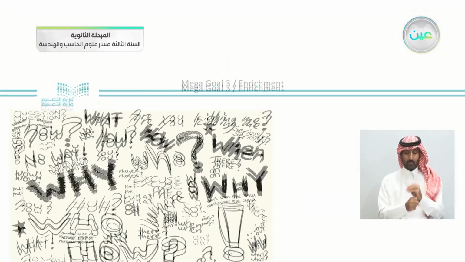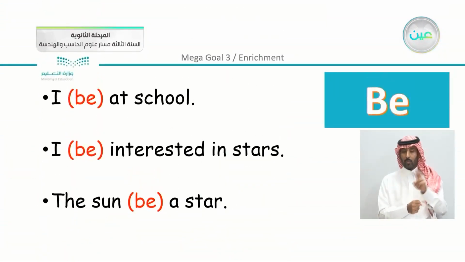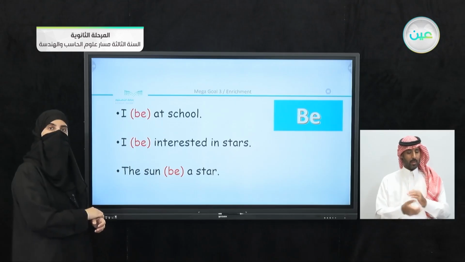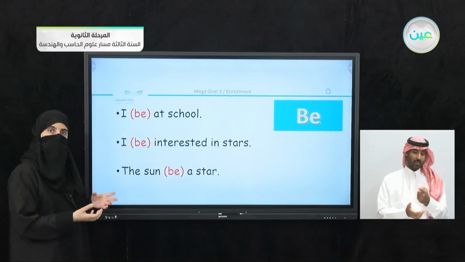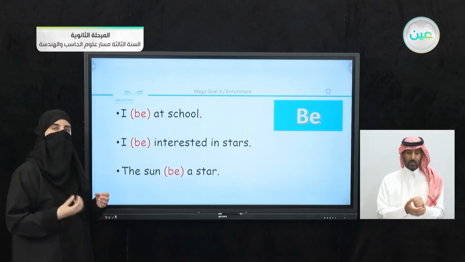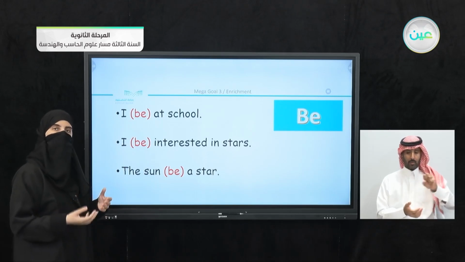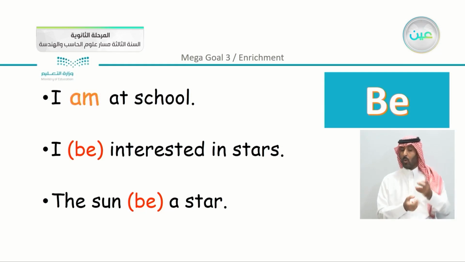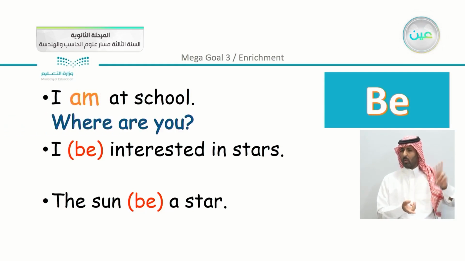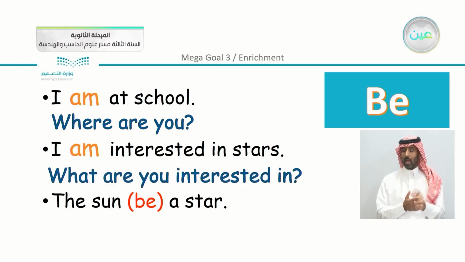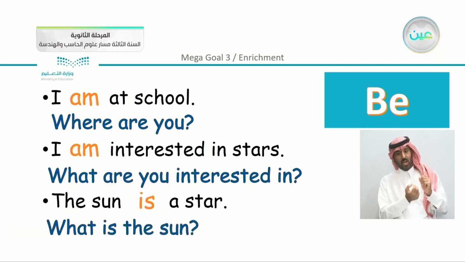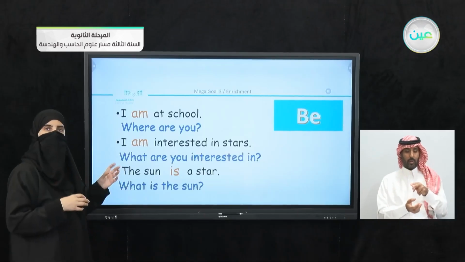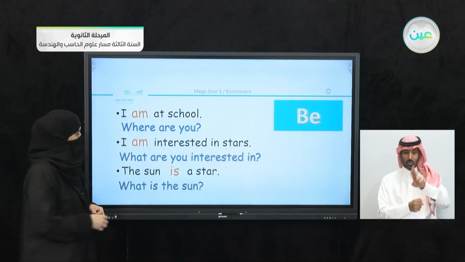We had the part about the information questions, and we also studied how to change verb to be into the sentence by simply using is, are, or am, or of course if you have past, was and were. So we have I am at school, I am interested in stars, and the sun is a star. And in each sentence, you can see that we formed different information questions.